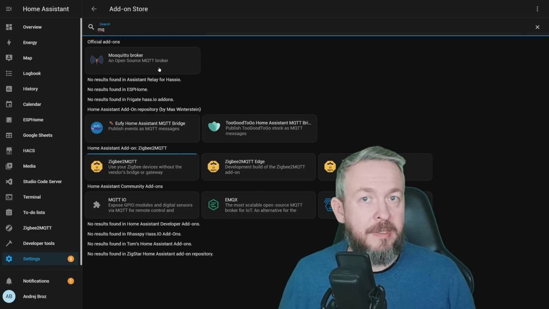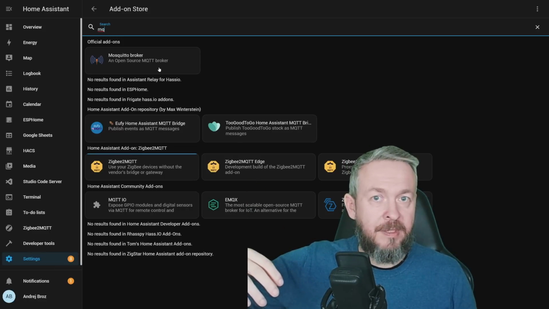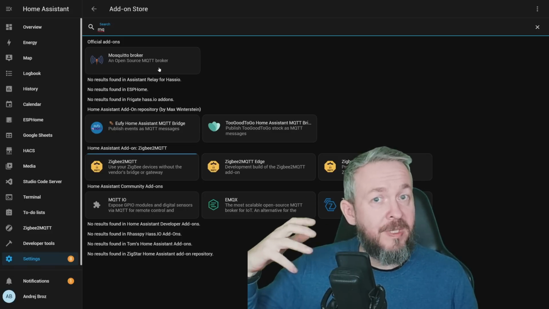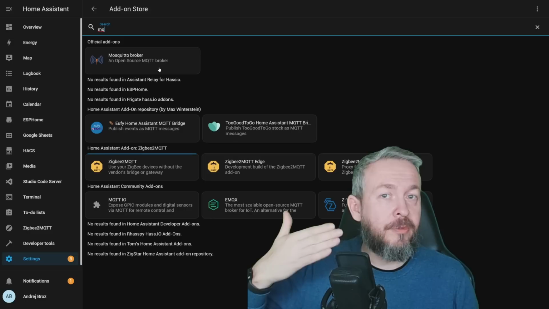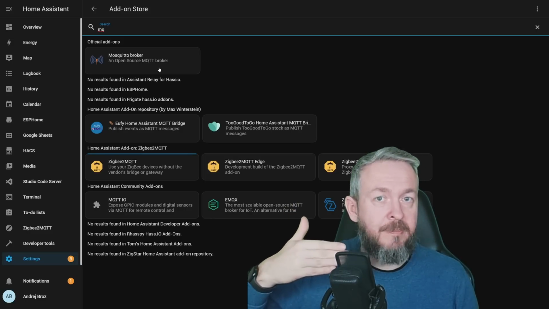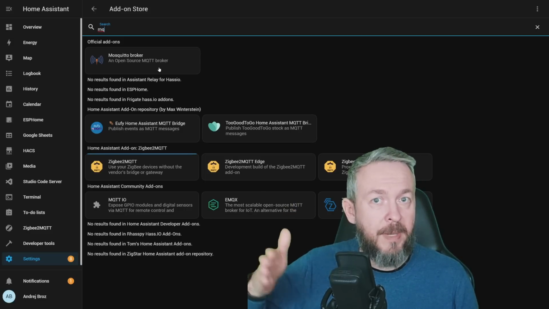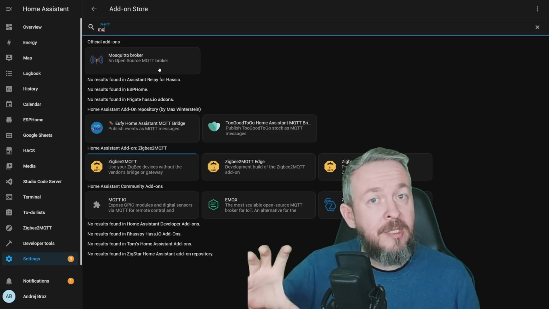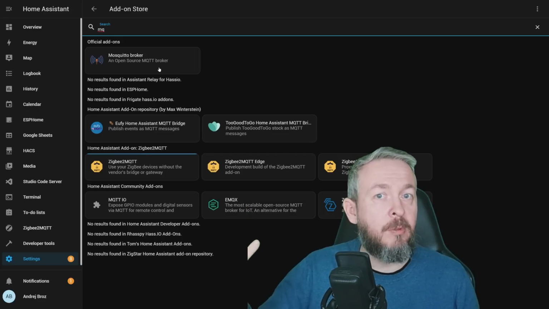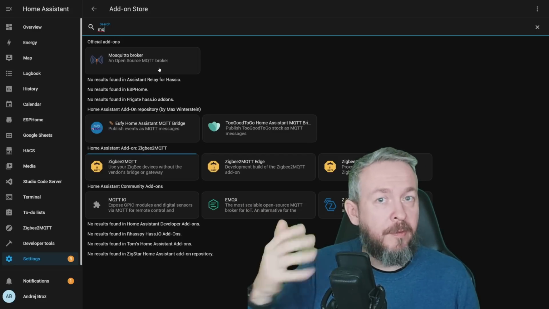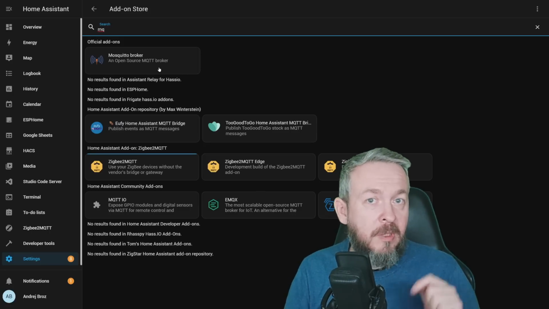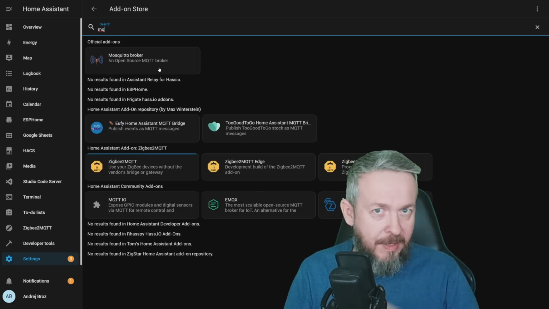The communication will go like this. The device will tell Zigbee to MQTT that it is turned on and at 50% brightness. This will then be forwarded to MQTT. MQTT will then forward that information to Home Assistant, and Home Assistant will know that the device is in that state. When you turn the light off, this message is sent to the broker, MQTT, and then the broker passes it to Zigbee to MQTT. If, for example, at that moment Zigbee to MQTT is not working, the message will be held at the broker, and as soon as Zigbee to MQTT pops up or awakes, it will forward the message and the light will change state. And this is a great thing because, as I mentioned, you can use multiple instances of Home Assistant and attach them to the same instance of MQTT.